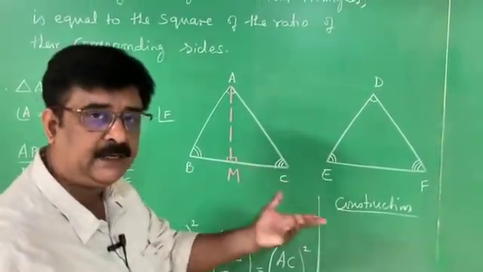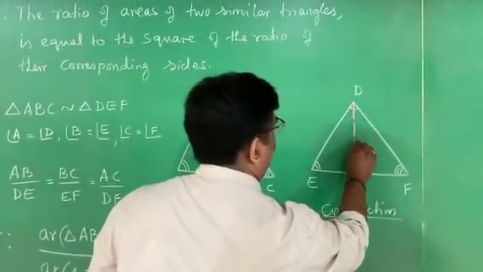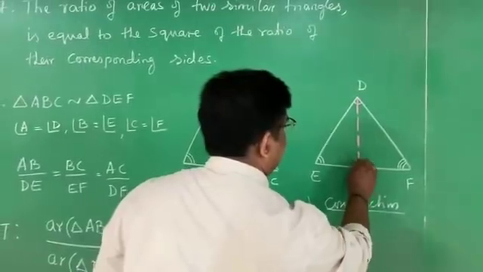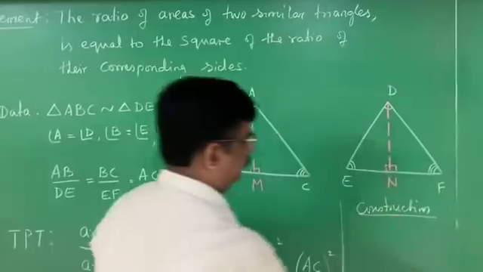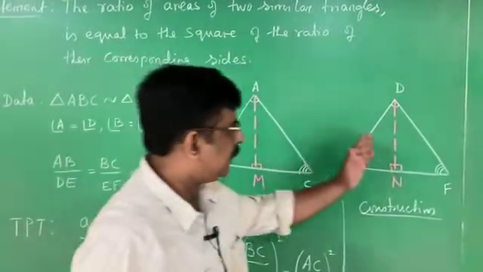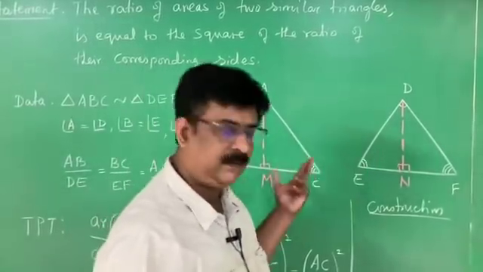AM becomes the altitude. Same way here, draw DN perpendicular to EF. Therefore, how many perpendiculars are there? AM and DN.